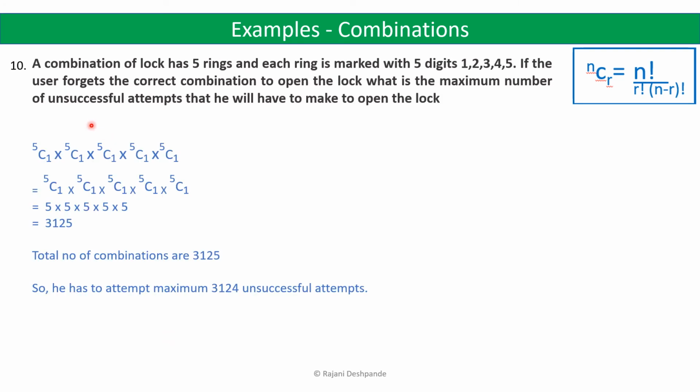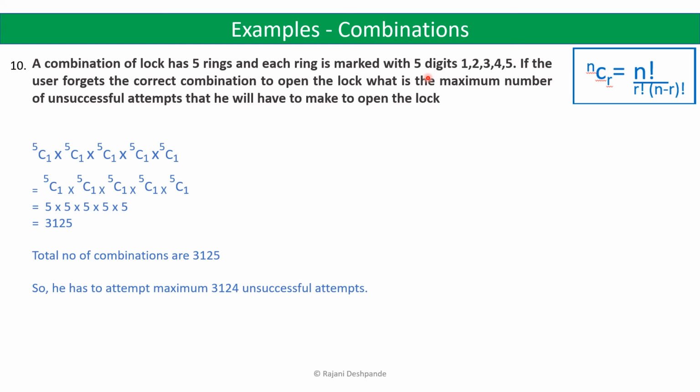A combination lock has 5 rings, and each ring is marked with 5 digits, 1, 2, 3, 4, 5. If the user forgets the correct combination to open the lock, what is the maximum number of unsuccessful attempts that he will have to make to open the lock? Now there is a combination lock and it has 5 rings. You might have seen the combination lock, and each ring is marked with 5 digits.